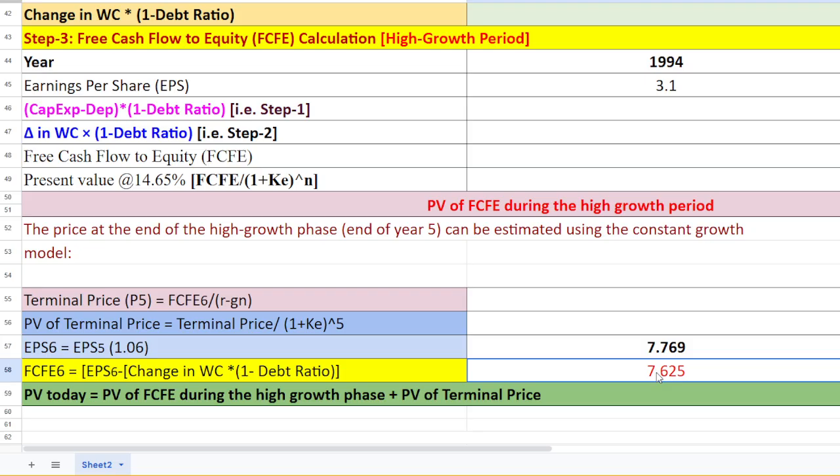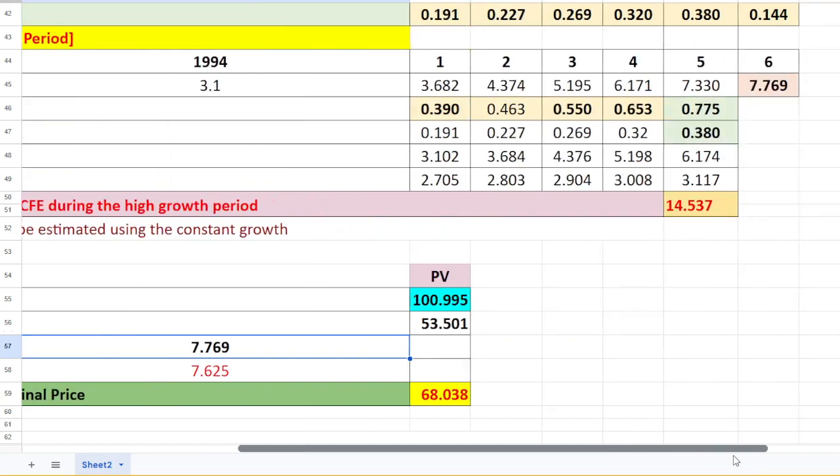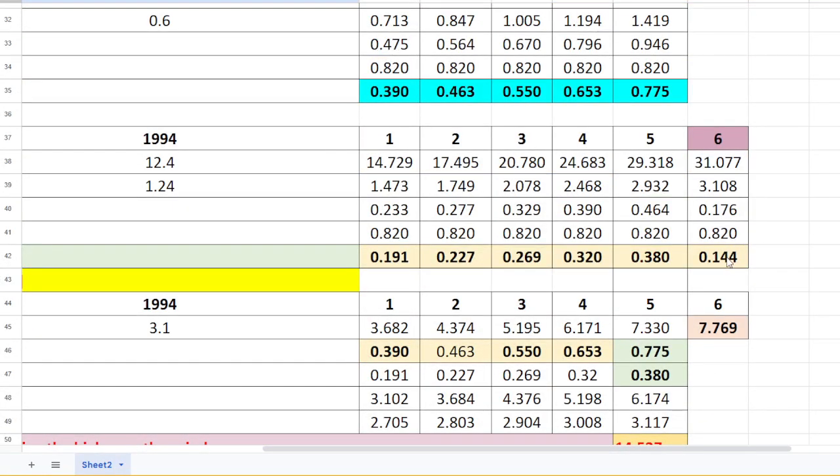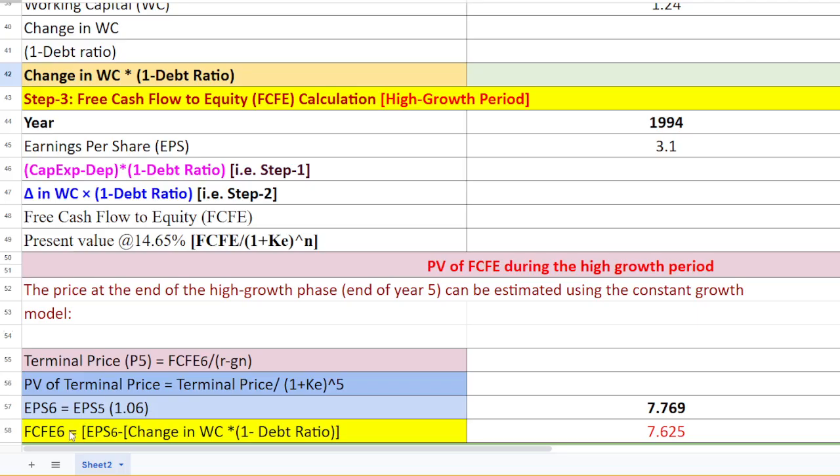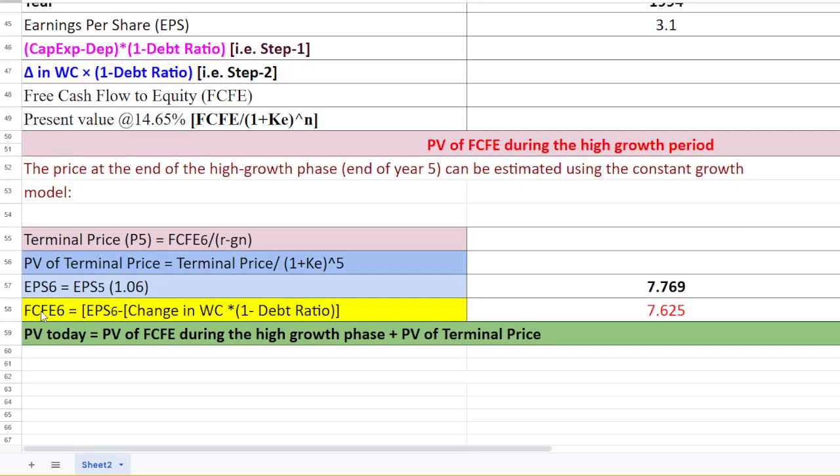You need to understand here, friends, that it is simply this value minus change in working capital times 1 minus debt ratio, which we already calculated. Once you exclude this, that will provide you the free cash flow to equity for year 6.